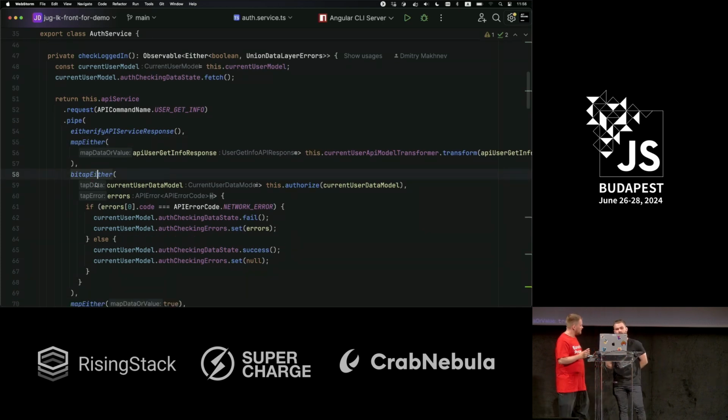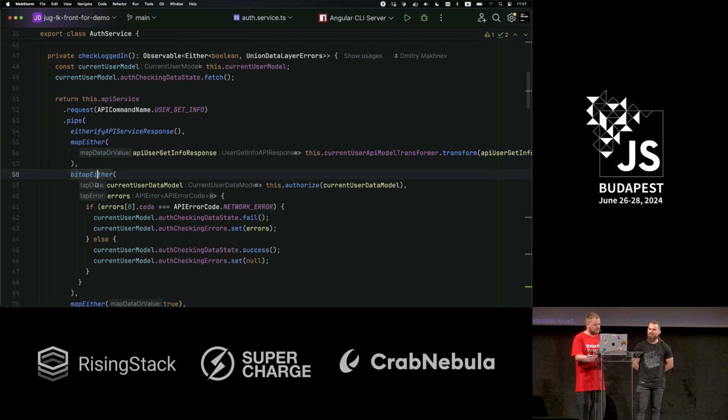And do you remember the lookup operator? Yeah. In Rx, we have the tap operator for having some side effects. Unfortunately, I used a reactive store for my states, and I used tap in Rx. So I added a bitap either operator for having the ability to run some processes from both flows, if something goes correct in one way and something goes incorrect.